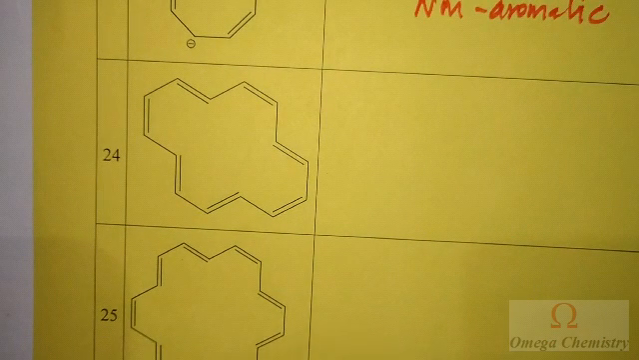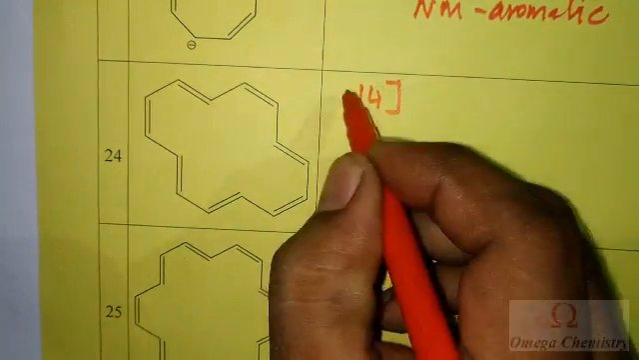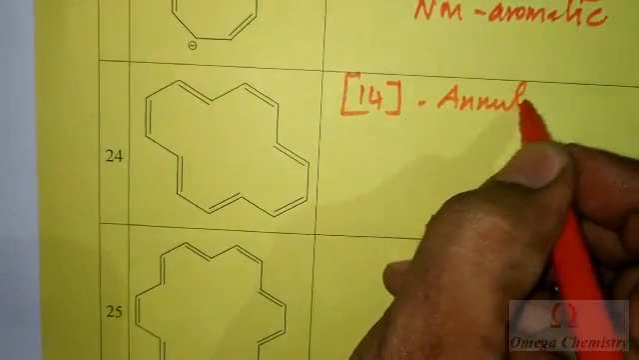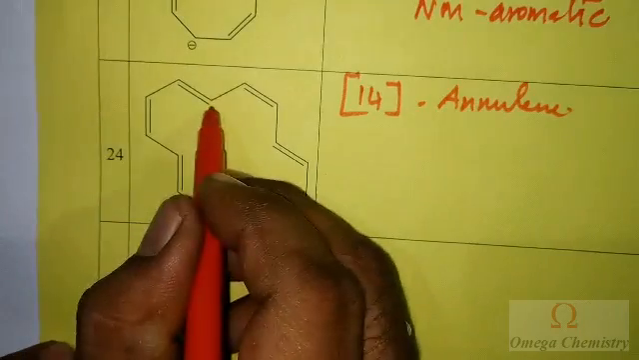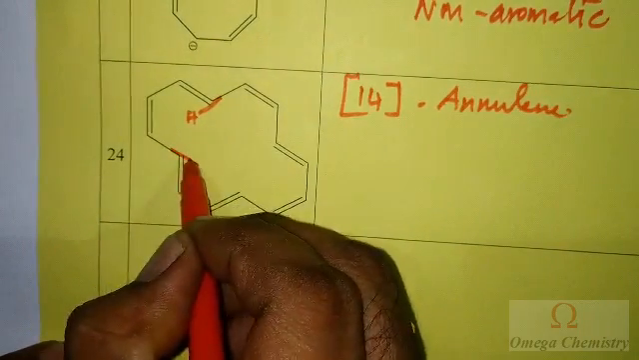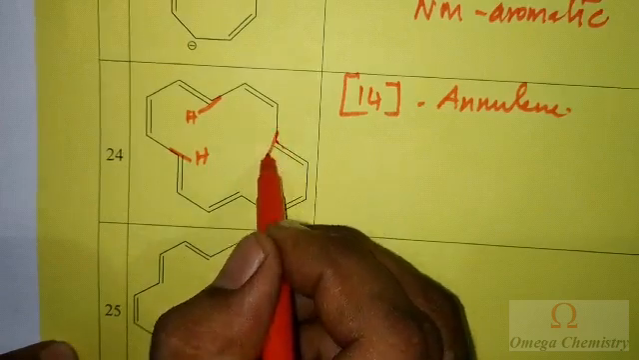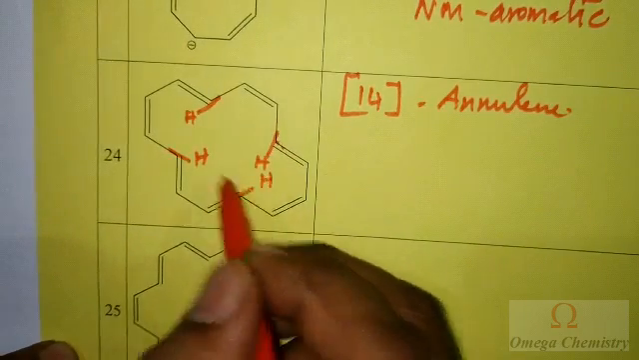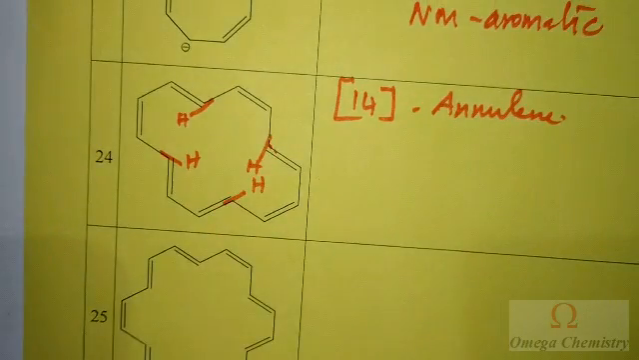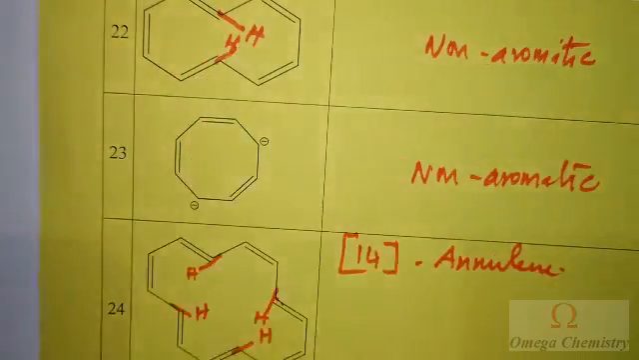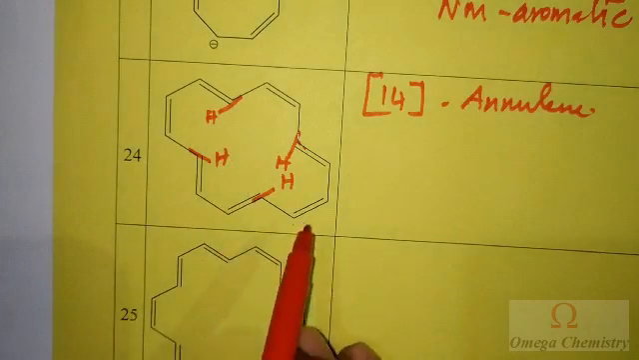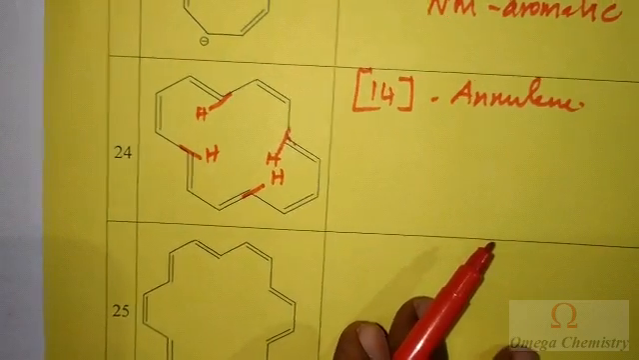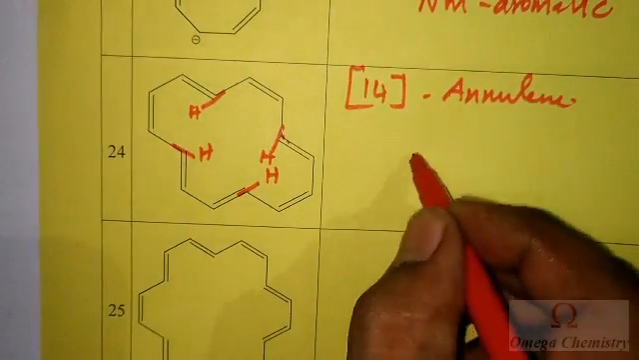This compound, the next one, is cyclic and planar, and it has conjugation. Totally 14 pi electrons are there. That's why I will be calling this compound [14]annulene. And here again I have hydrogens. So these hydrogens again will interact as in the previous case. Likewise, these four hydrogens will also interact in [14]annulene and will make the compound non-planar. That's why it is non-aromatic.